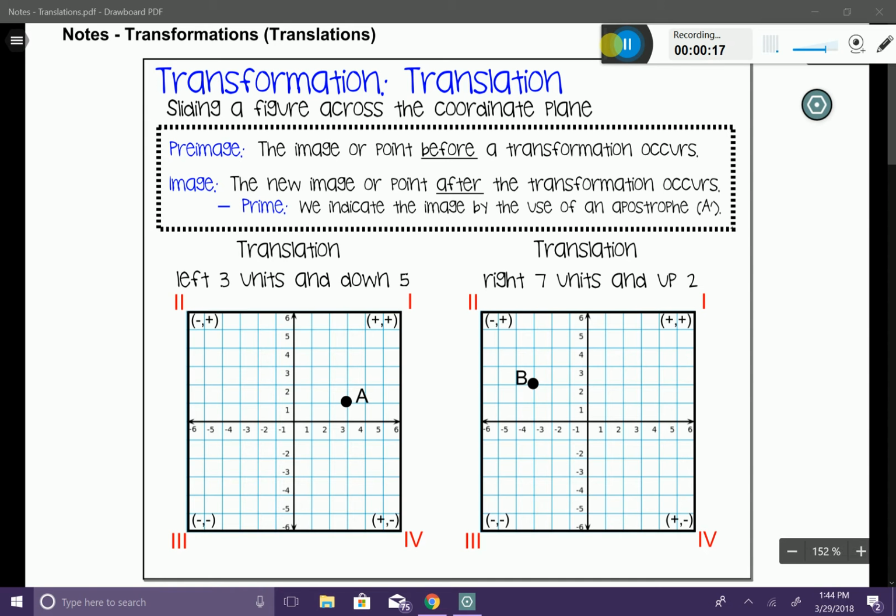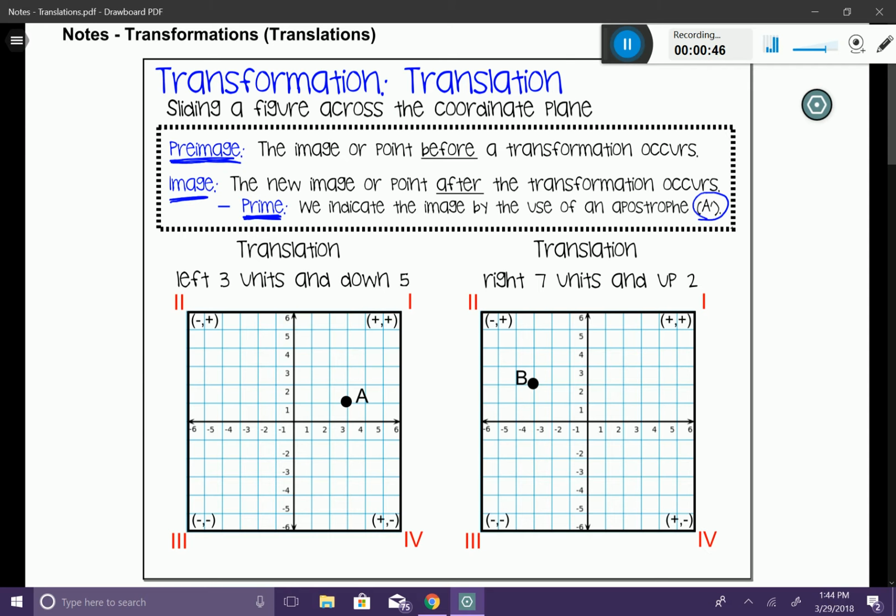The first word is the pre-image. The pre-image is the image or the point before a transformation occurs. Then we have this thing called the image. The image is the new image or point after the transformation has occurred. We indicate this image by using this thing called prime. We indicate it by using an apostrophe, like here in our example. So we're going to go ahead and use these two things as we're going along in this lesson.